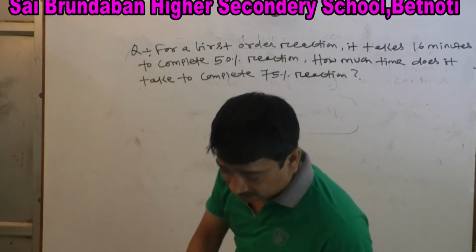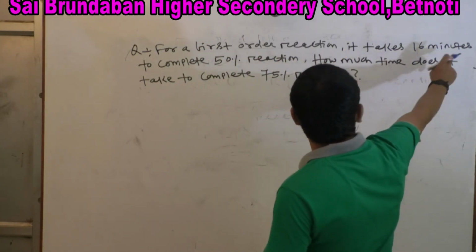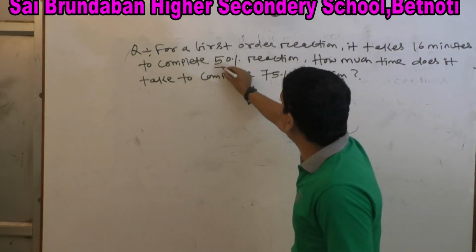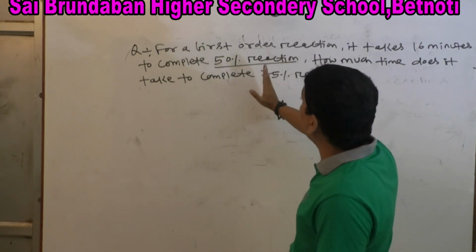Look at it. For a first order reaction, it takes 16 minutes to complete 50%. This is 50%, which means T half. Here it is given that T half is 16 minutes.